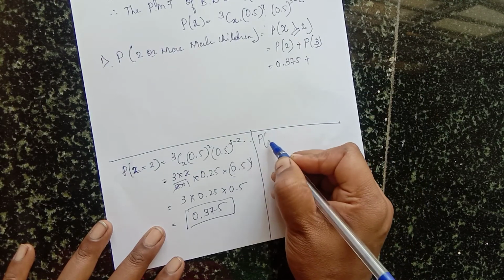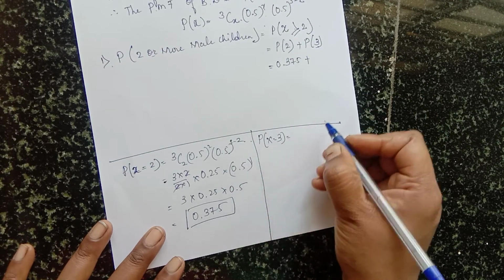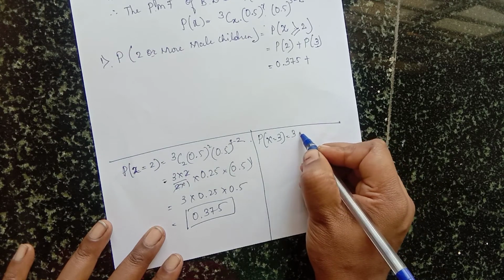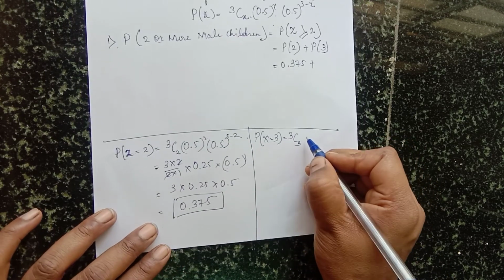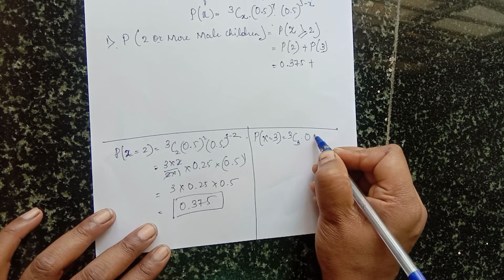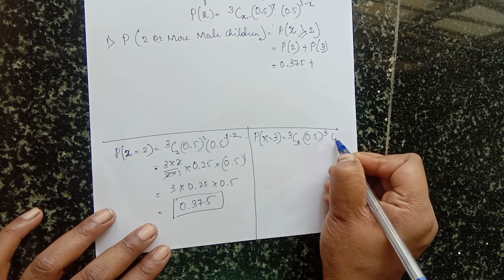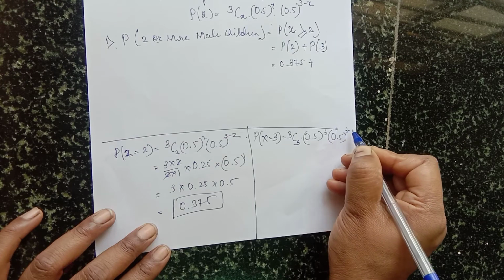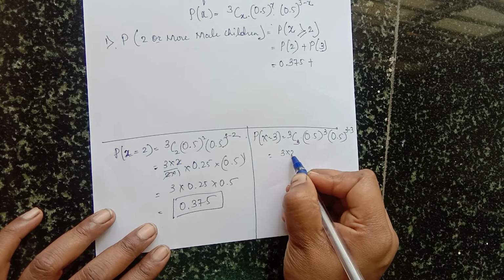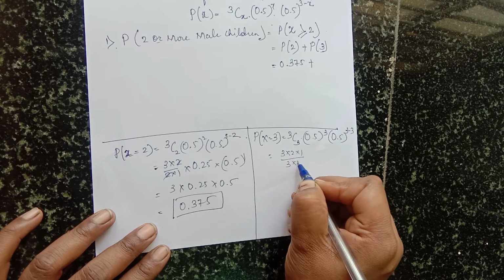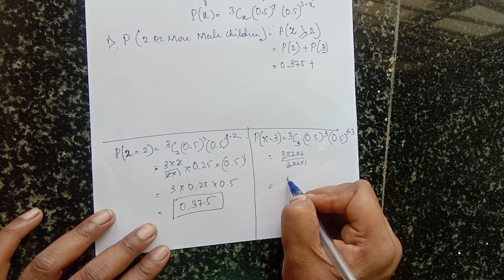Then solve P of 3. P of 3 means P of x is equal to 3, which is 3C3. Put the value of x equal to 3. 0.5 raised to 3 and 0.5 raised to 3 minus 3. Okay. 3C3 is how much? 3 into 2 into 1 here, and here also 3 into 2 into 1. All cancel, 1 remains.